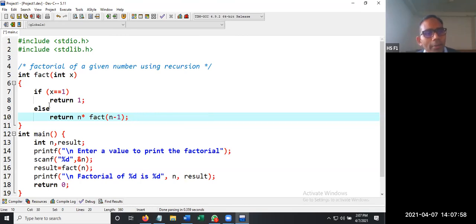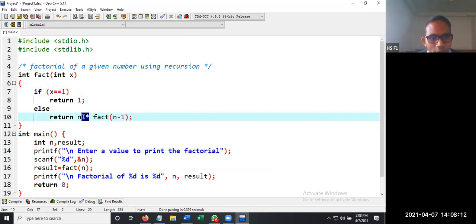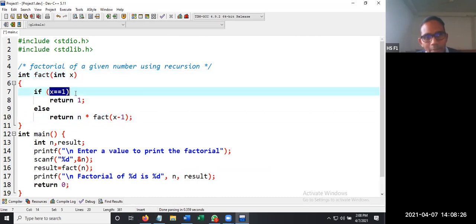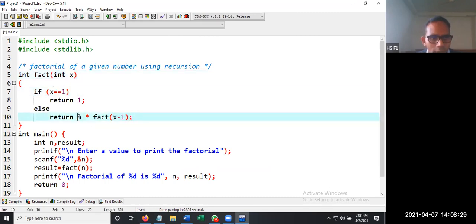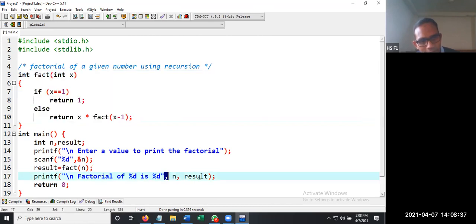So what exactly is going to happen here? Return 1, else return n into fact of n minus 1. Again, this function is going to call itself till the x value reaches 1. Here we are multiplying the value because factorial is multiplication, 5 into 4 into 3 into 2 into 1. And every time the value must be decremented by 1. That's why we write n minus 1. Here it must not be n minus 1, it must be x minus 1 because the parameter is x. So x into factorial of x minus 1. By the end, we are going to get the result. That result is available in result and we are going to print it.